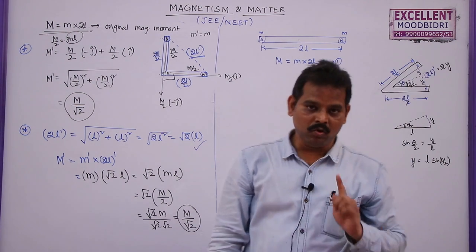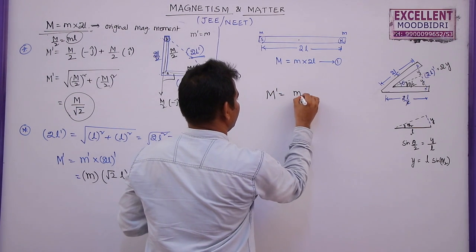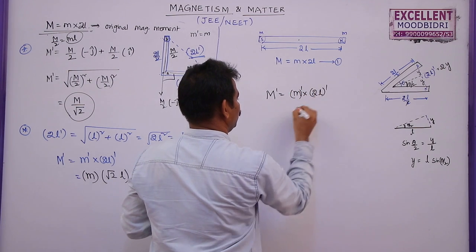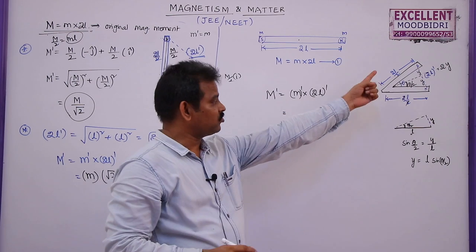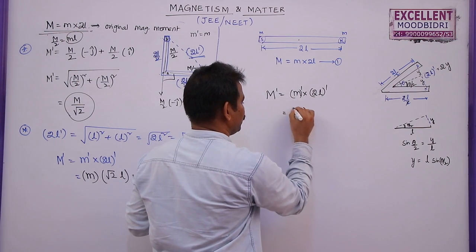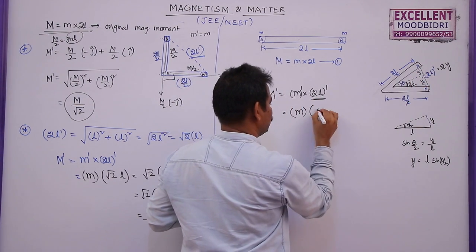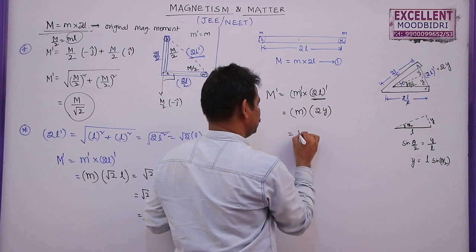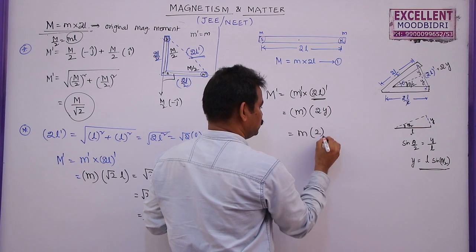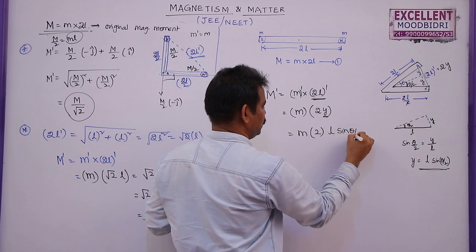So what is the new magnetic moment of this bent magnet? M dash is given by M into 2L dash. As the area of cross section of this magnet is not changing, the pole strength M dash can be written as M only. But 2L dash is equal to 2y here. So this is M into 2 into y, and in place of y I am writing L sine theta by 2.